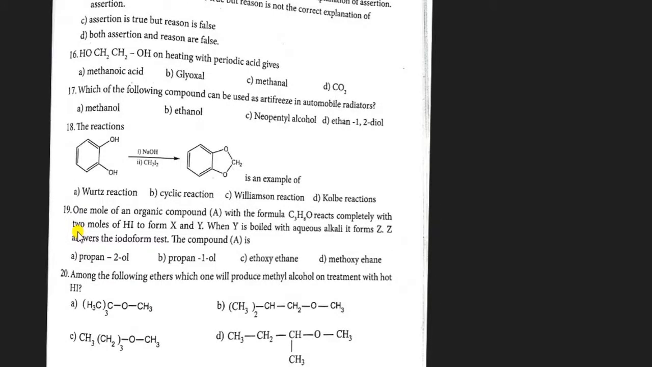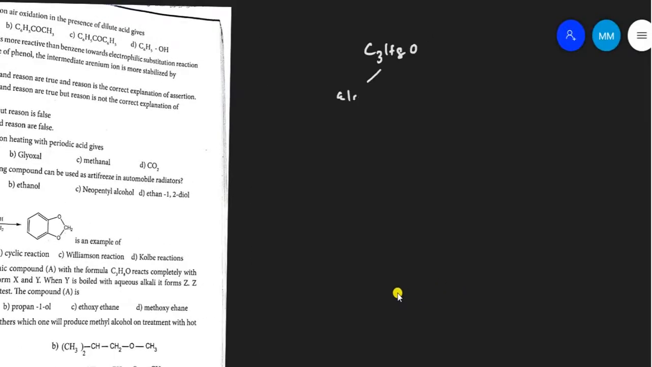Question number 19. 1 mole of an organic compound A with the formula C3H8O reacts completely with 2 moles of hydrogen iodide to form X and Y. When Y is boiled with aqueous alkali, it forms Z. Z answers the iodoform test. The compound A is. The organic compound has the molecular formula C3H8O. C3H8O may be an alcohol or the compound is an ether compound. It is treated with 2 moles of hydrogen iodide.